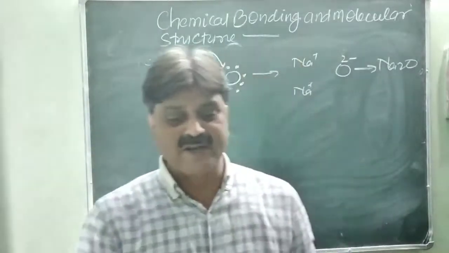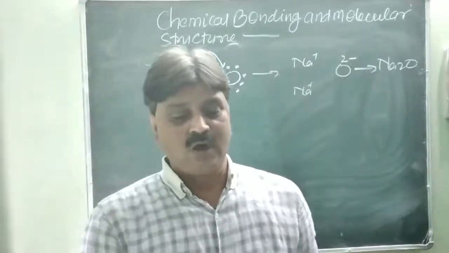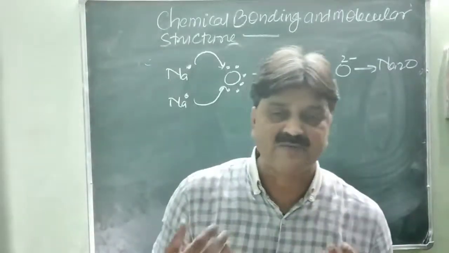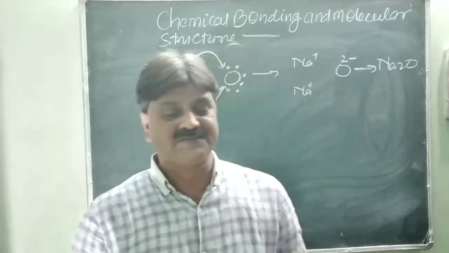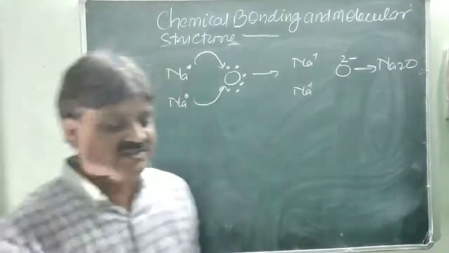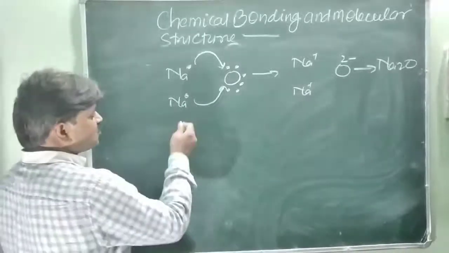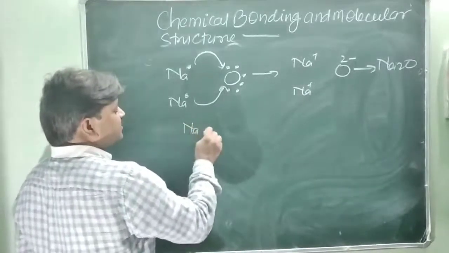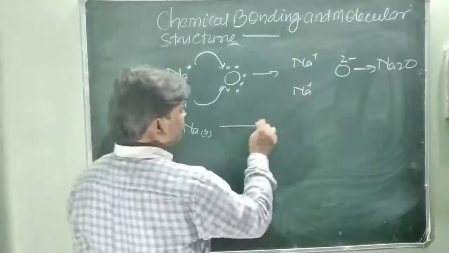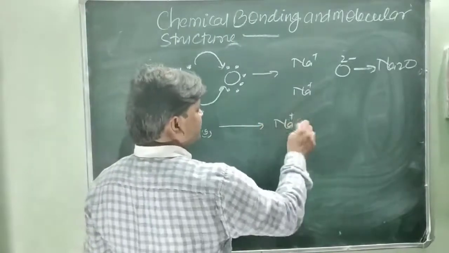And what are the properties of ionic compounds? How does the formation of an ionic compound take place? Actually, in this section you will see, for example, that sodium in its gaseous state will lose one electron to give Na plus, gaseous.